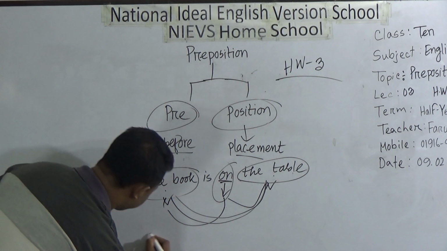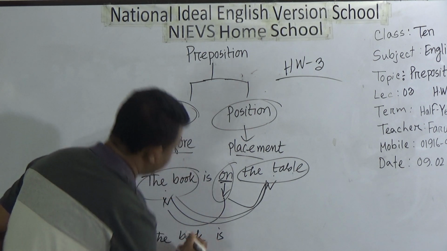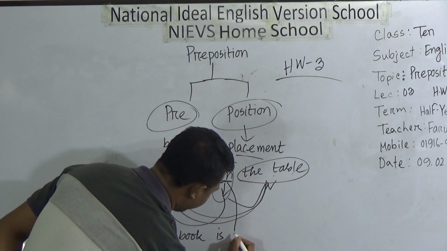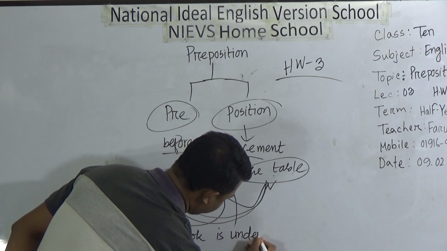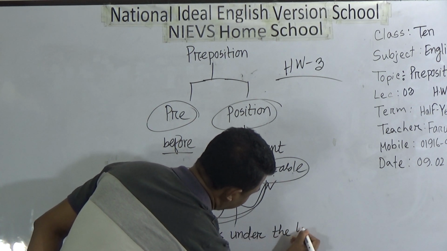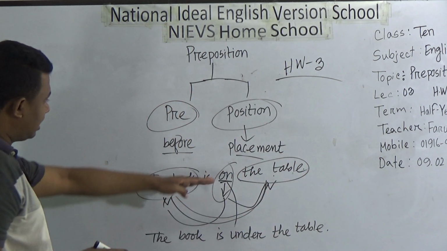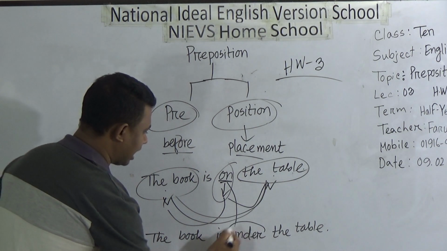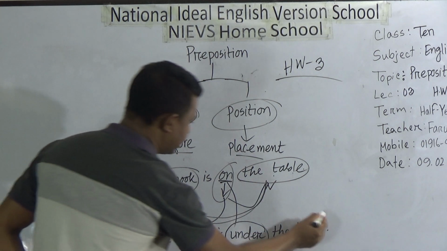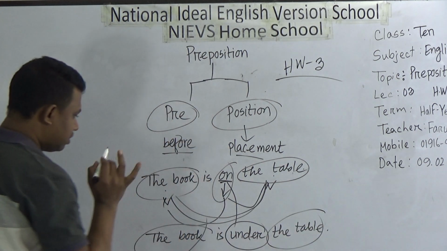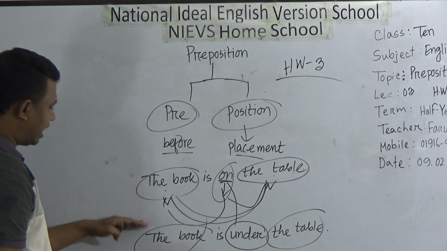But if I write, the book is under the table. Dear students, the same thing I have written, just I changed this one. This is also a noun and this is also a noun, and in this sentence you can see that the whole meaning of the two sentences is different.